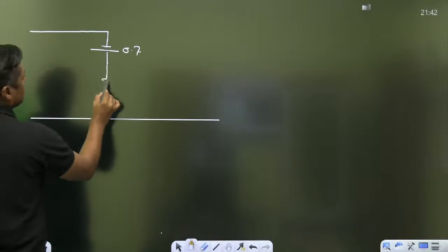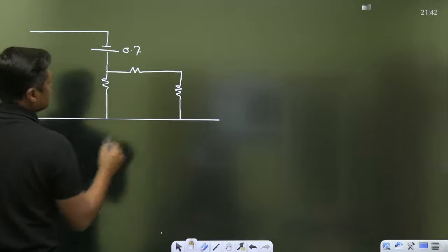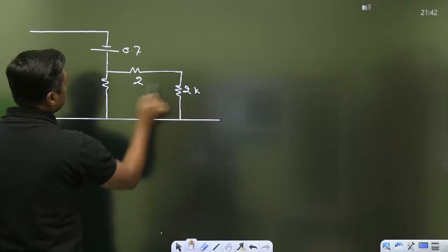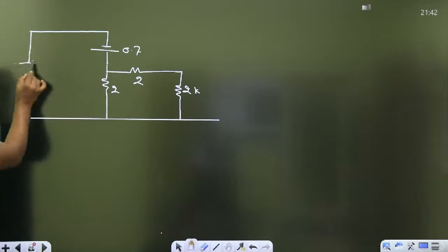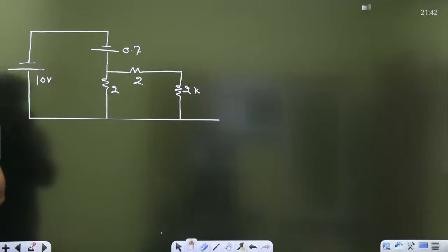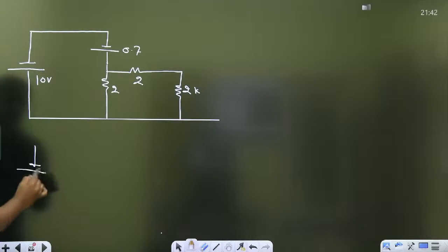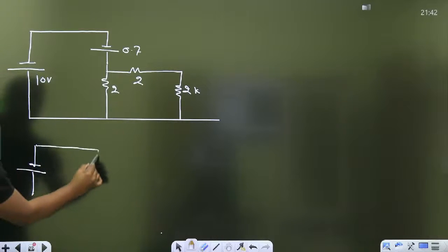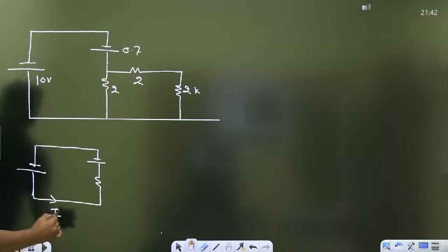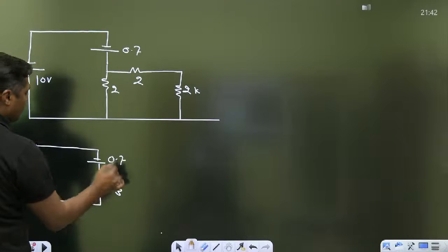This is R. This is the value, 2 kilo ohm, 2 kilo ohm, 2 kilo ohm. And now in this case, that is the value, 10 volt. Change the polarity. Now find the R. We are getting the same value. What is the value of I? Again 4 by 3, 0.7, you will get the same.